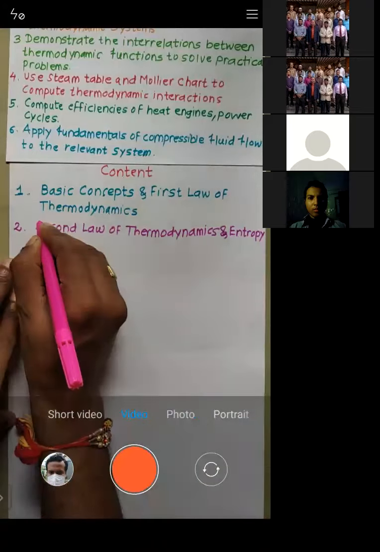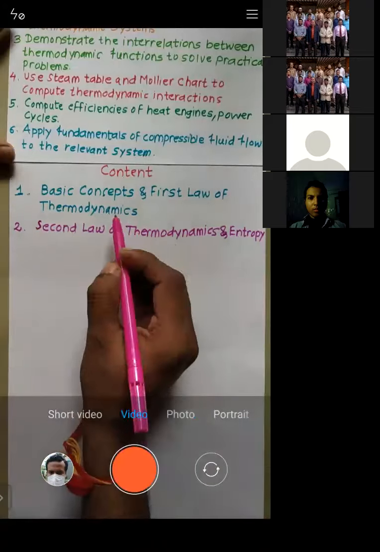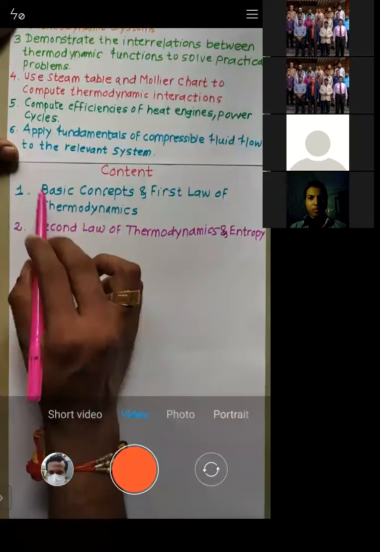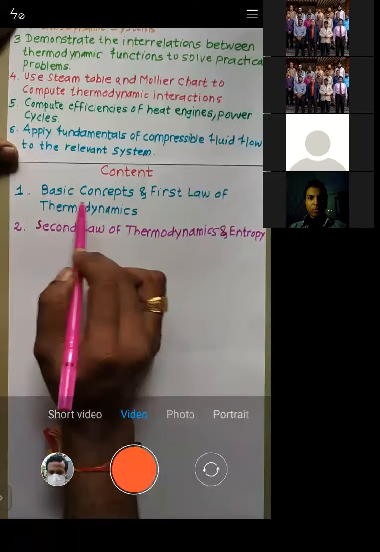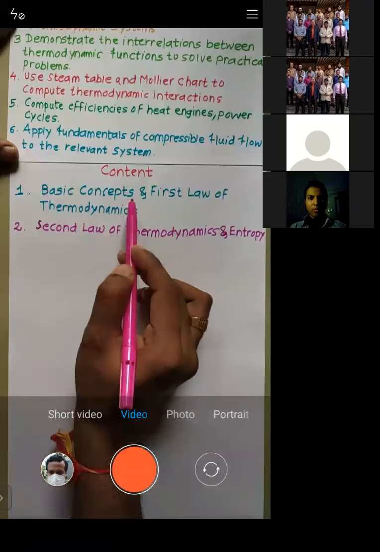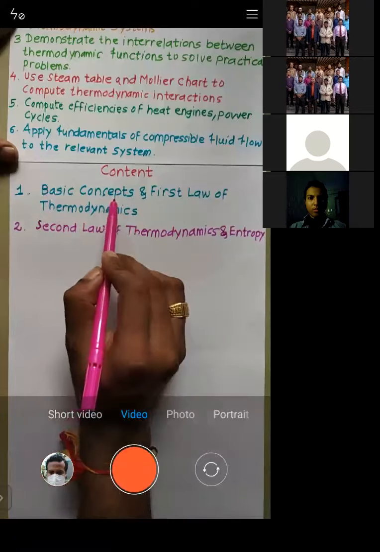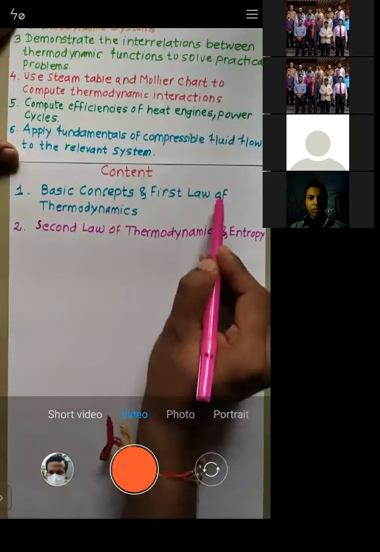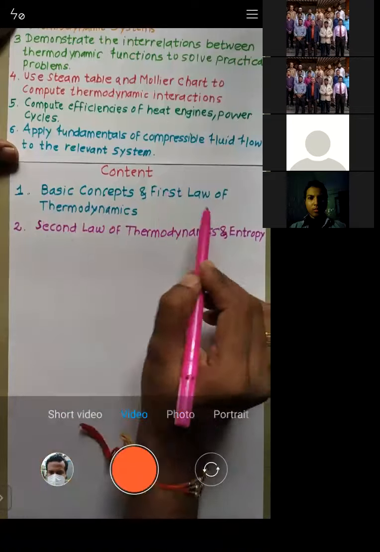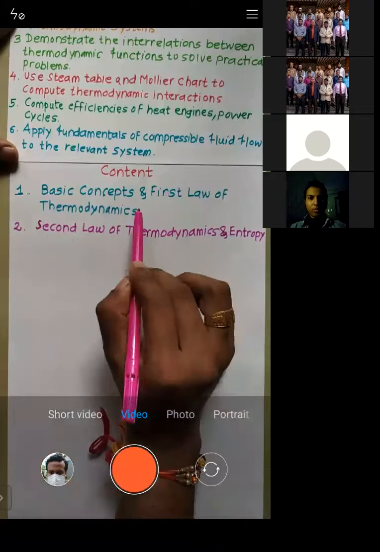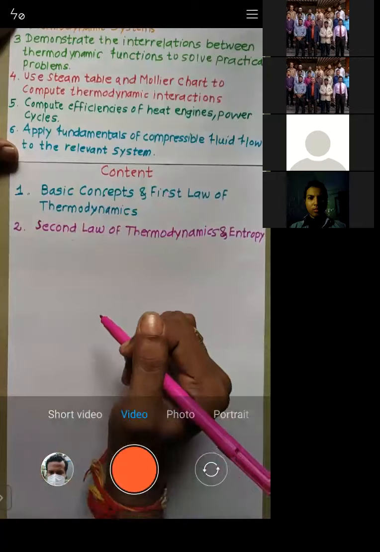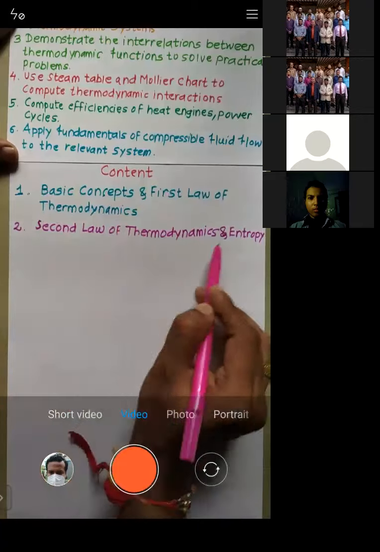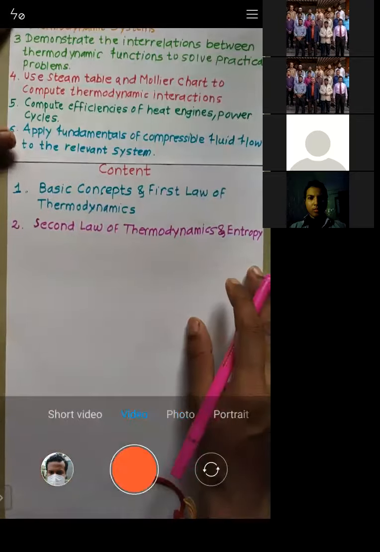See, let me clear this for you. In basic concepts, we will learn the zeroth law of thermodynamics. But the zeroth law has some disadvantages. That is the reason why we are learning the first law of thermodynamics. Once we have learned the first law, still it has some disadvantages. That is the reason why we will go for the second law of thermodynamics. Is that okay?